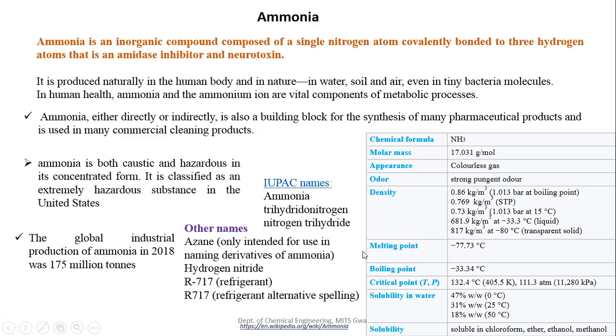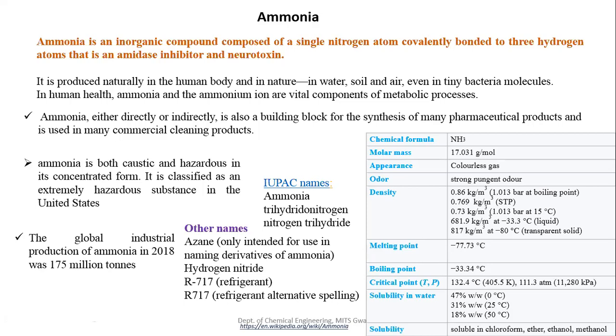Ammonia, either directly or indirectly, is also a building block for the synthesis of many pharmaceutical products and is used in many commercial cleaning products. The pharmaceutical industry is one of the major consumers of ammonia, for pharmaceutical products and medicine.